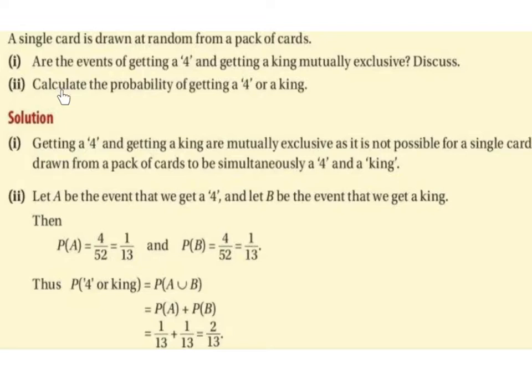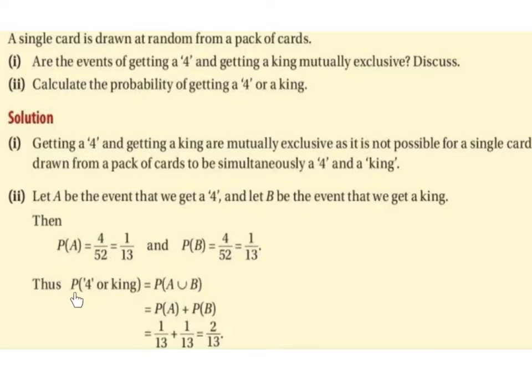Part 2. Calculate the probability of getting a 4 or a king. So let A be the event that we get a 4 and B be the event that we get a king. Then the probability of A is 4/52 because there are 4 4s in a pack of cards over a total of 52, which simplifies to 1/13. And the probability of B is also 4/52 because there are 4 kings in a pack of cards over a total of 52, which again simplifies to 1/13.